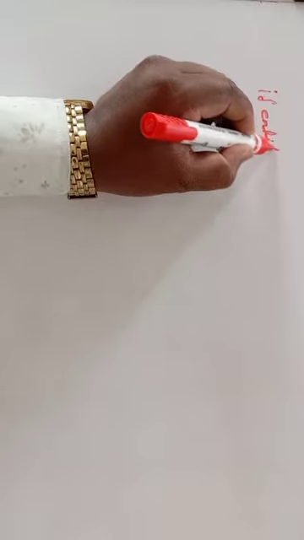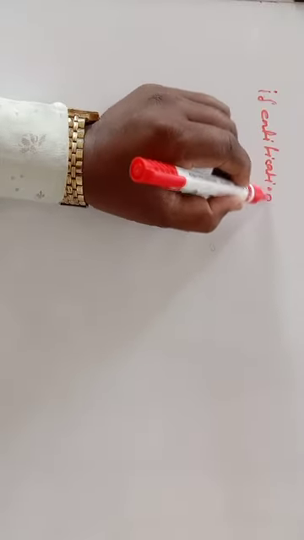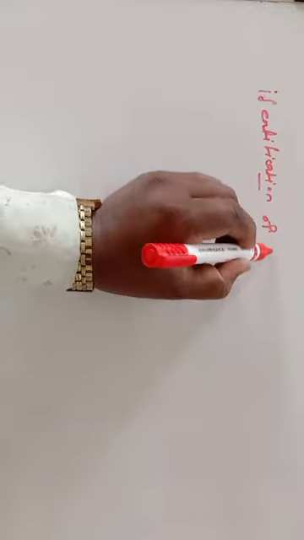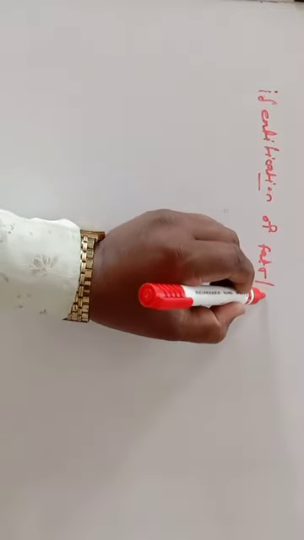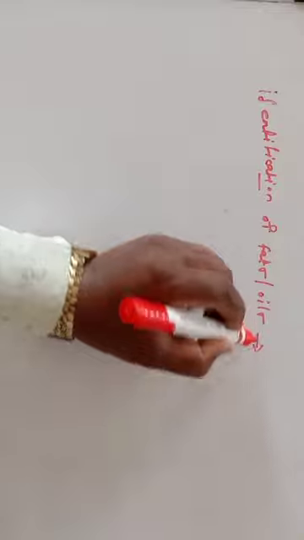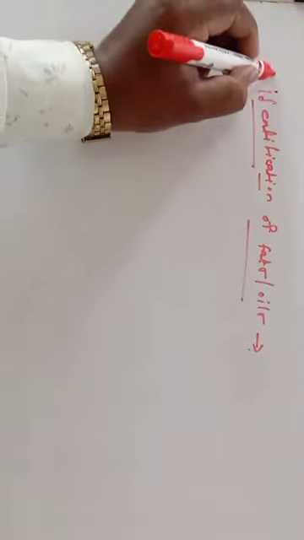The next important point is the identification of fats and oils.